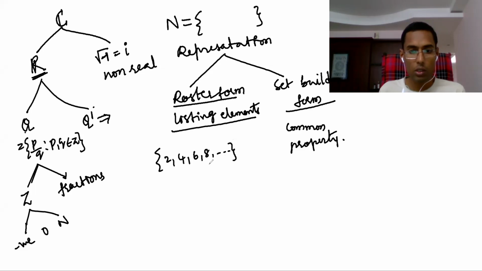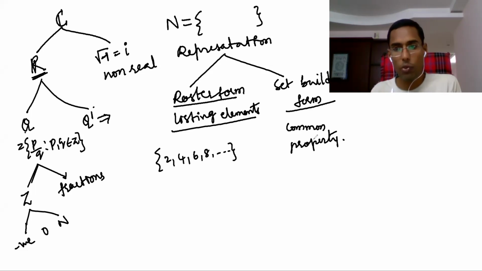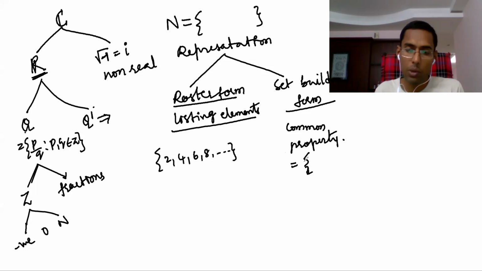This is a set of even numbers. The same set of even numbers I can write in set builder form: 2n such that n is a natural number.